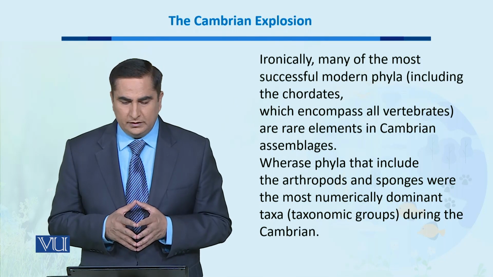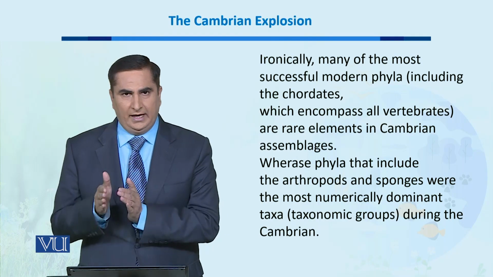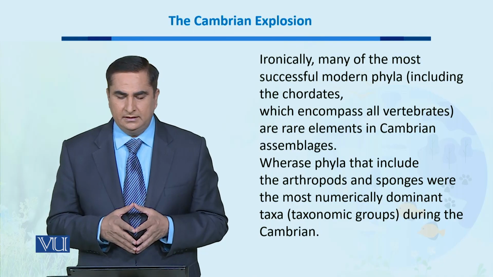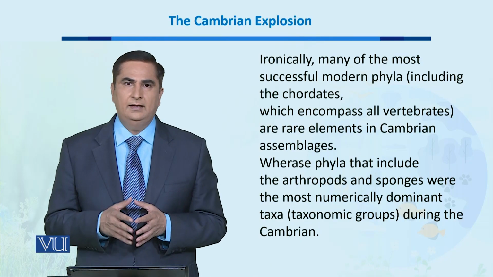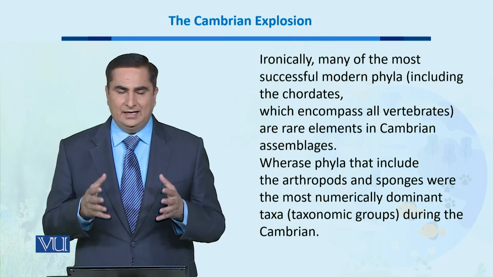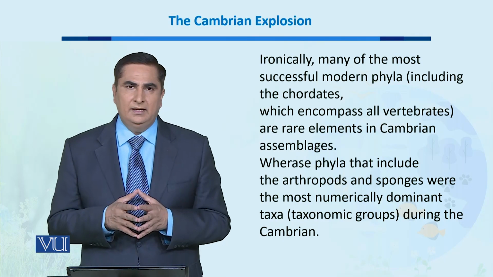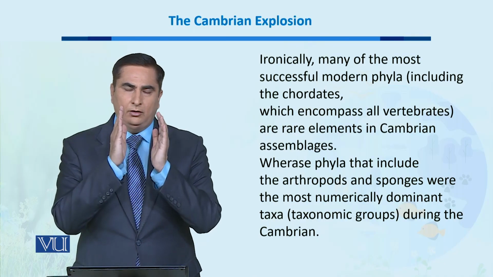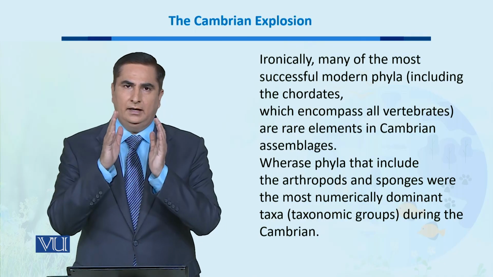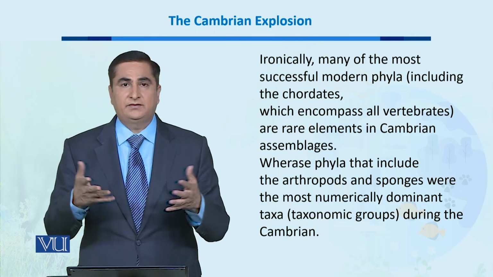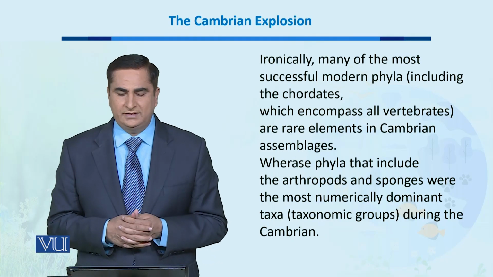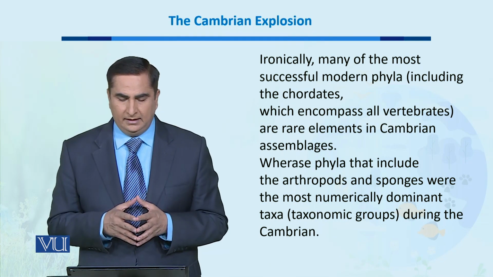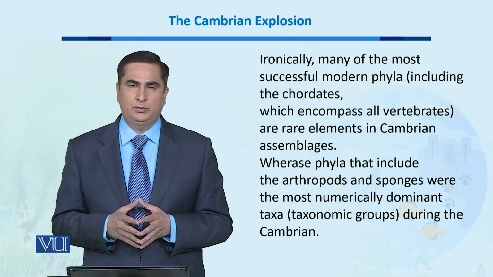Ironically, many of the most successful modern phyla, including the chordates, which encompass all vertebrates, are rare elements in the Cambrian assemblages. That means at that time they were not found, so their ancestors were actually found during the Cambrian period. Whereas phyla that include the arthropods and sponges were the most numerically dominant taxa during the Cambrian explosion time.